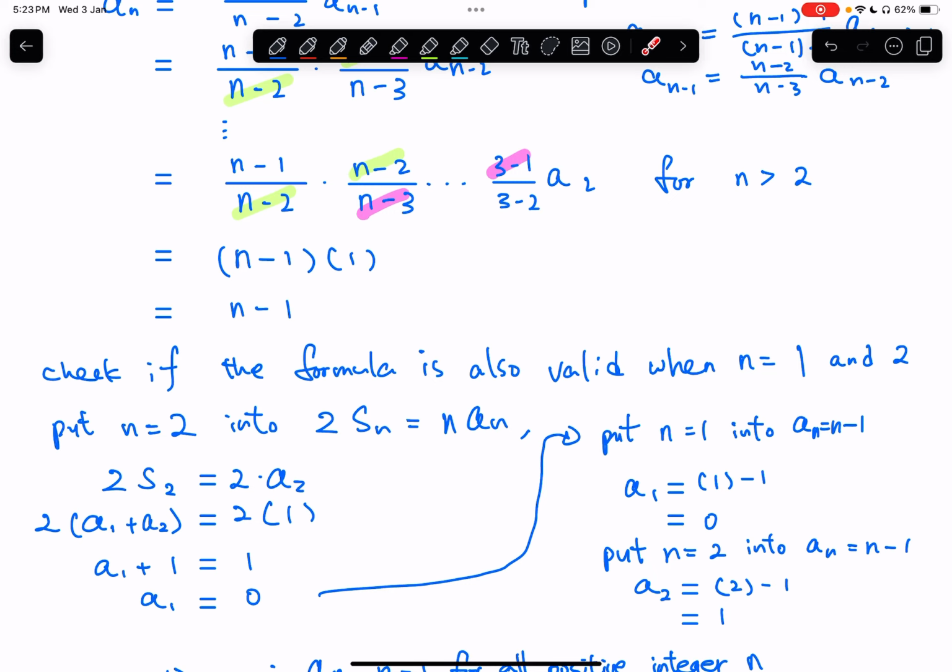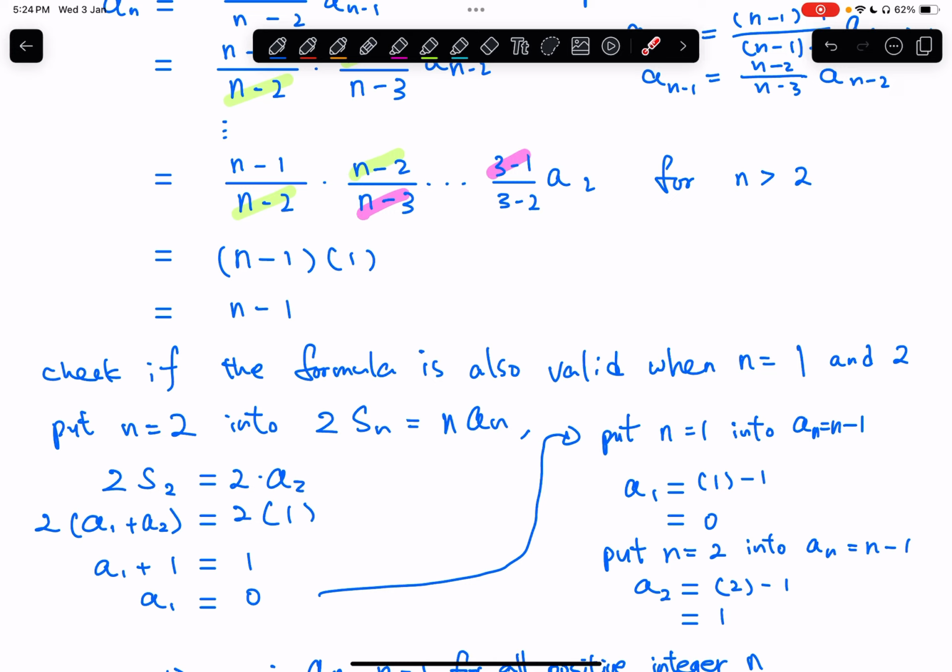And then next, I'm going to put n equals 1 into the general formula I found before, and then check whether the 2 numbers here are the same. If they are the same, then we can conclude that the general formula is true for n equals 1. All right, and then luckily they are the same, so it's true. The general formula is true for n equals 1.